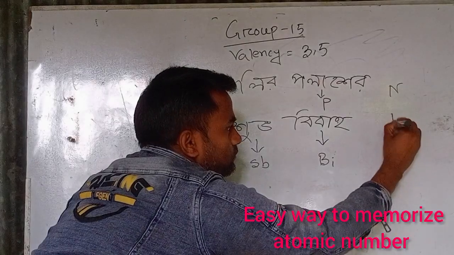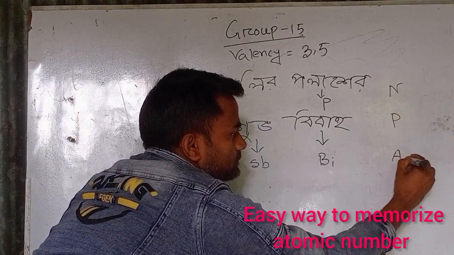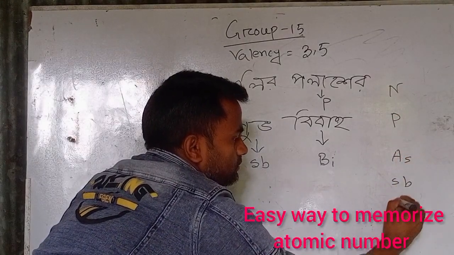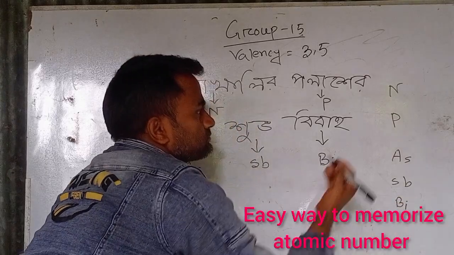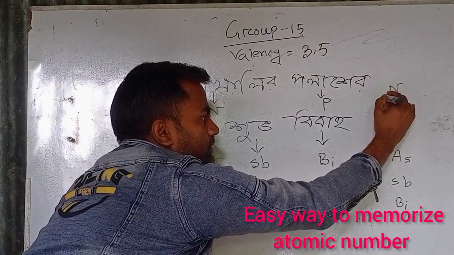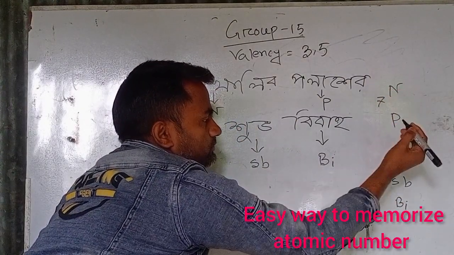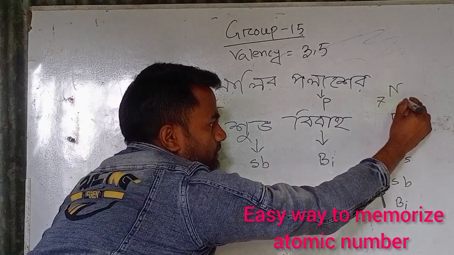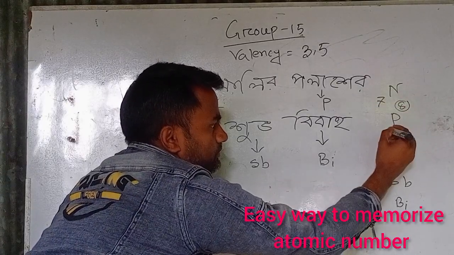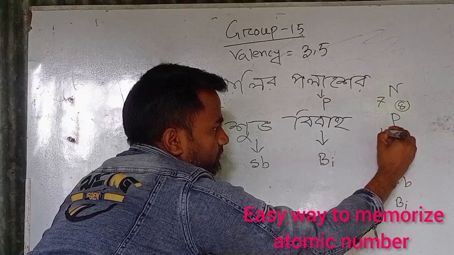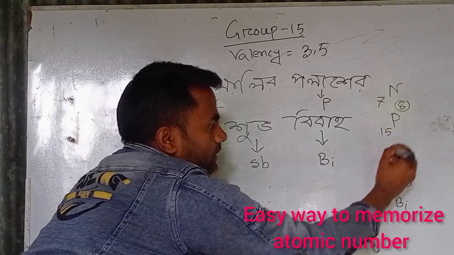নোয়াখালীর পলাশের আজ শুভ বিবাহ. Nitrogen's atomic number is 7, and adding 8 to 7 gives 15, the atomic number of phosphorus.